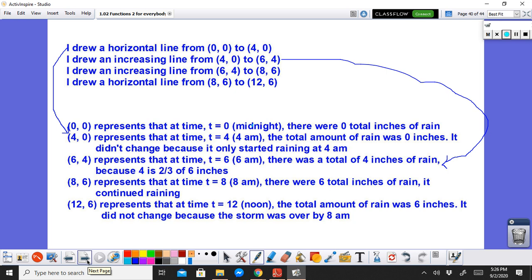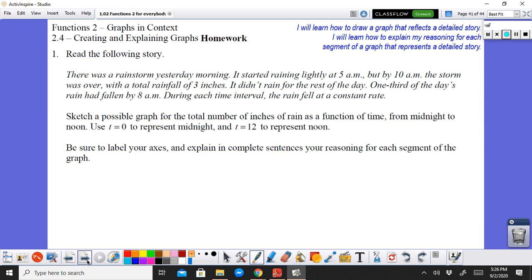Okay? Let us practice. There was a rainstorm yesterday morning. It started raining lightly at 5 a.m. But by 10 a.m., the storm was over with a total rainfall of 3 inches. So it didn't start as early as earlier. Earlier it was 4 a.m., now it's 5 a.m. And the total rainfall is only 3 compared to 6 earlier. It didn't rain for the rest of the day.